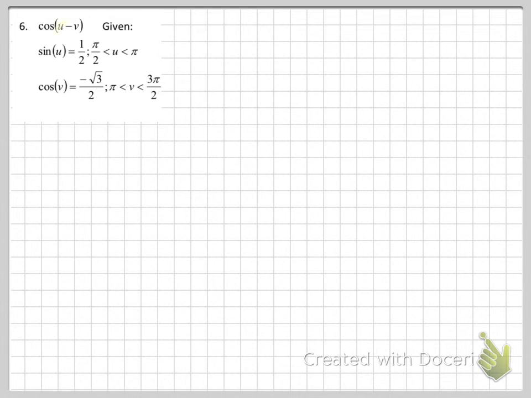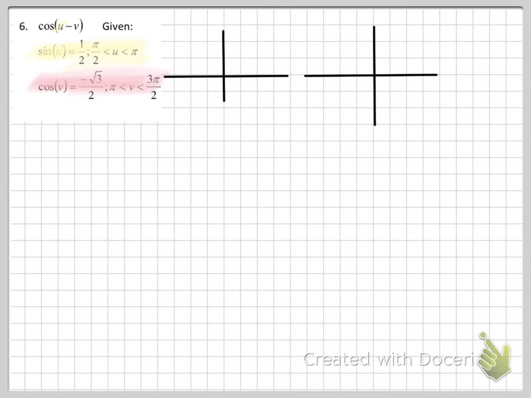So we've got U's and V's again. Use this information to draw triangle U. Use this information to draw triangle V. See if you can get those triangles fully drawn. Draw them, label them, and find the missing sides. We did this in chapter 4A. For the yellow one, it tells me it's in quadrant 4. I'm sorry, between pi over 2 and pi, quadrant 2, here. For the pink one, it tells me it's between pi and 3 pi over 2. That's quadrant 3, here.